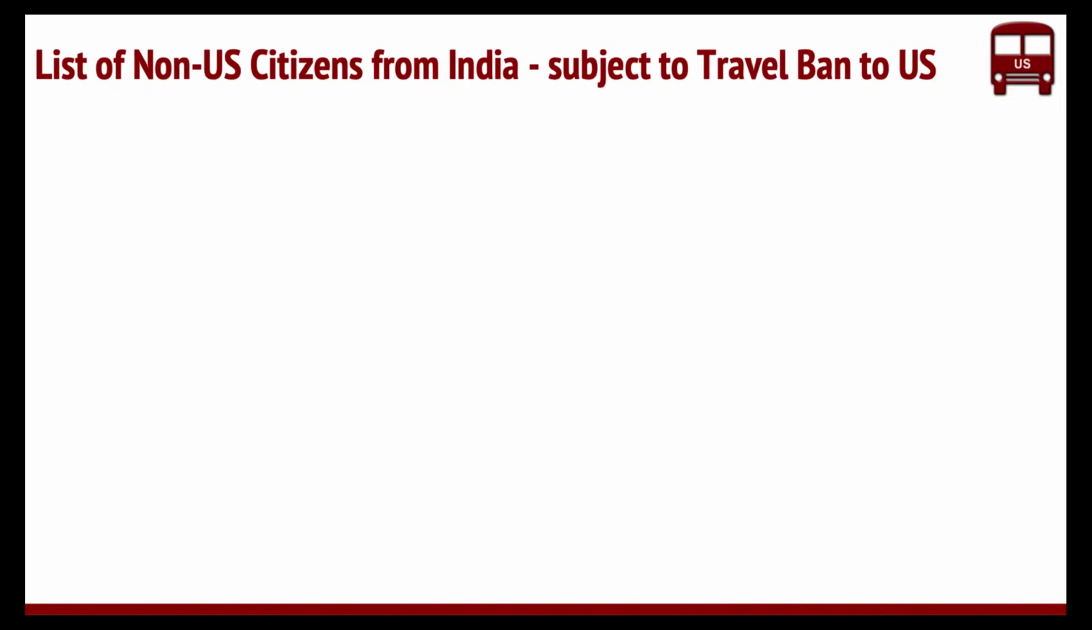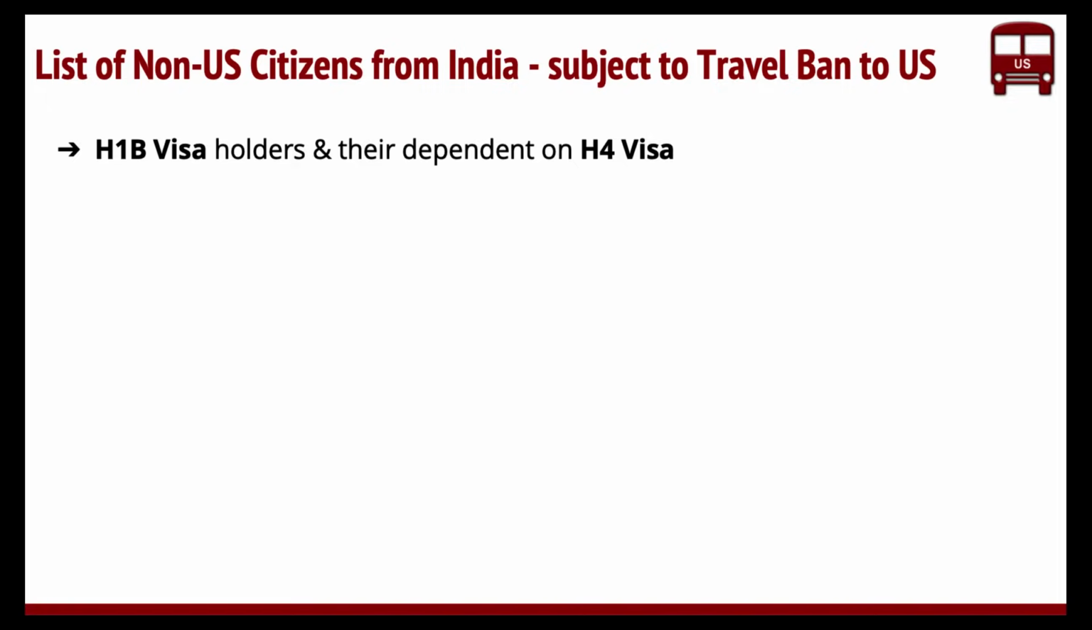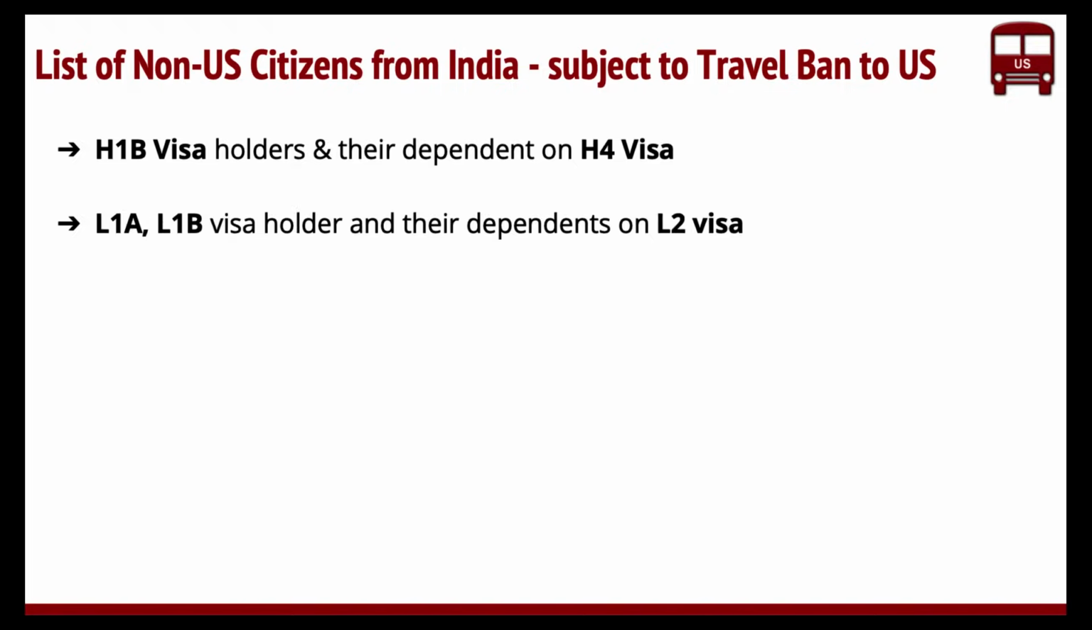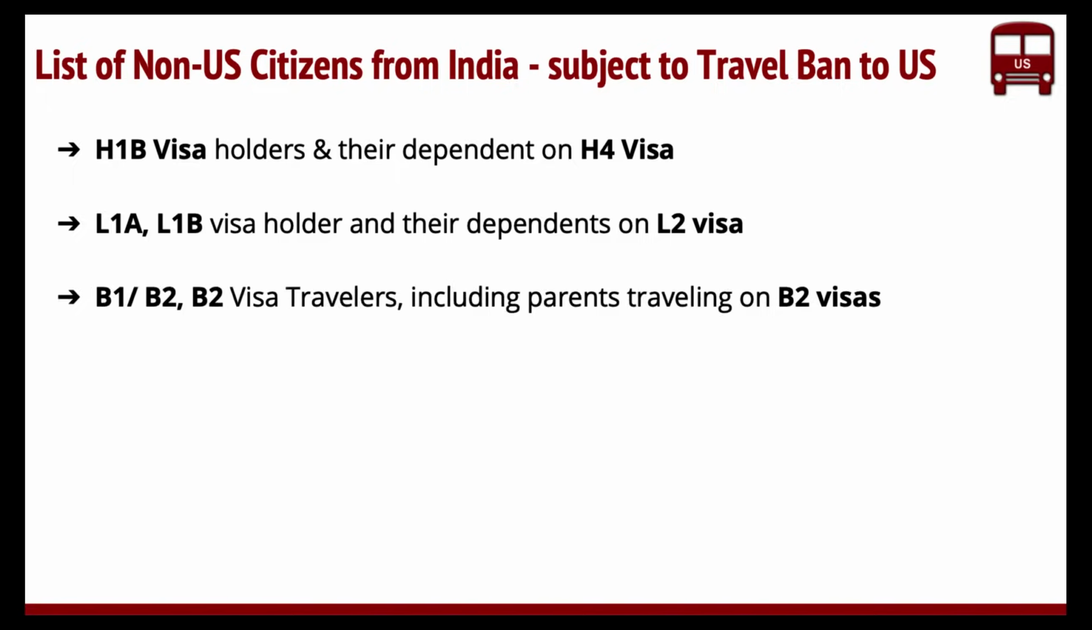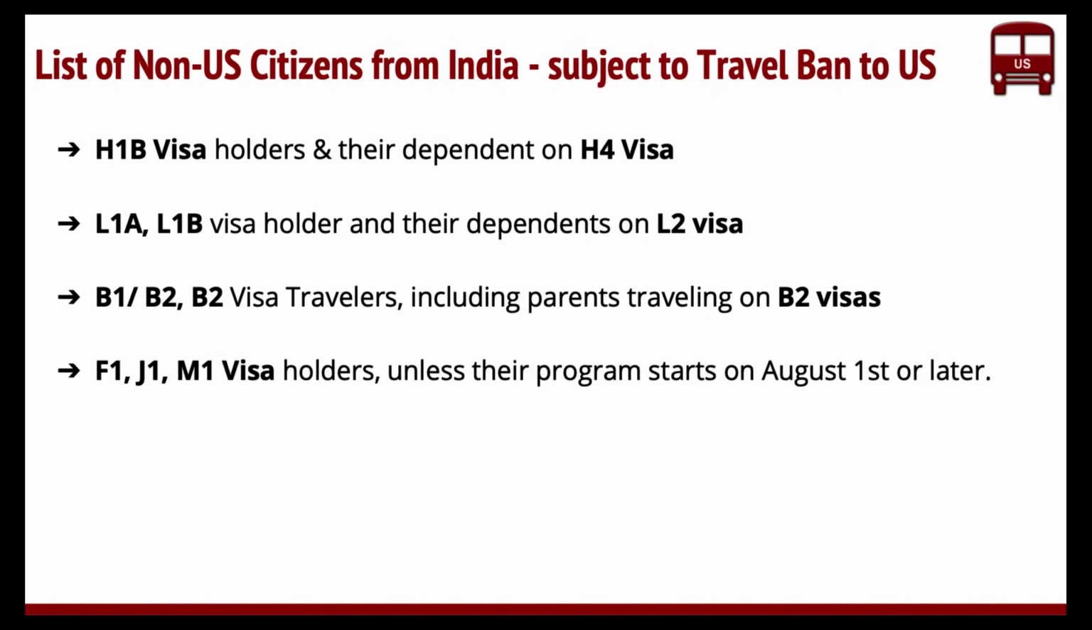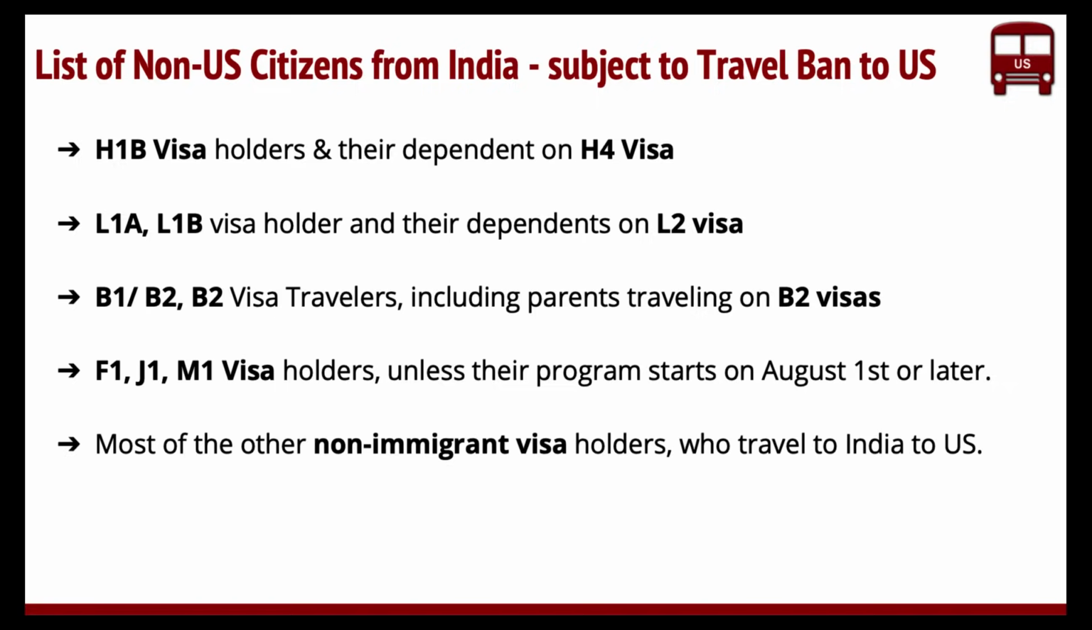Now, the other aspects are the exceptions. Who all it applies to? They don't give an explicit list of who all it applies to, other than a blanket statement telling all non-immigrants. But what we can get out of that is to break it down. It applies to H1B visa holders, H4 holders, L1A, L1B, L2, B1, B2, including parents who are traveling on B2 visas, F1, J1, M1, all sorts of students, unless the program starts on August 1st or later, and most of the other non-immigrant visa holders that I have not listed above. So all of these fall in.